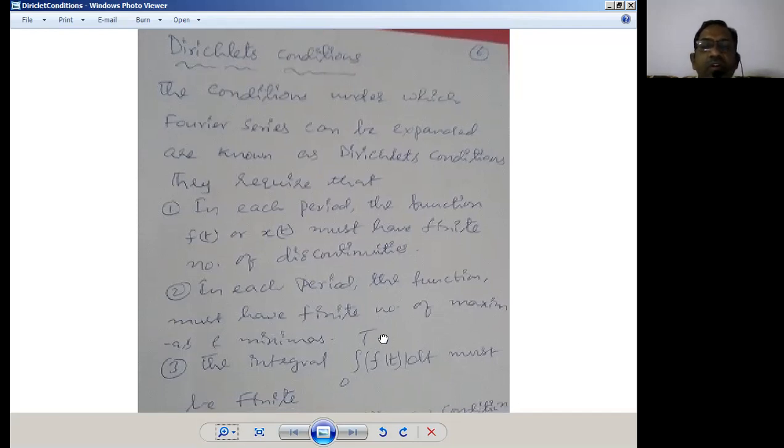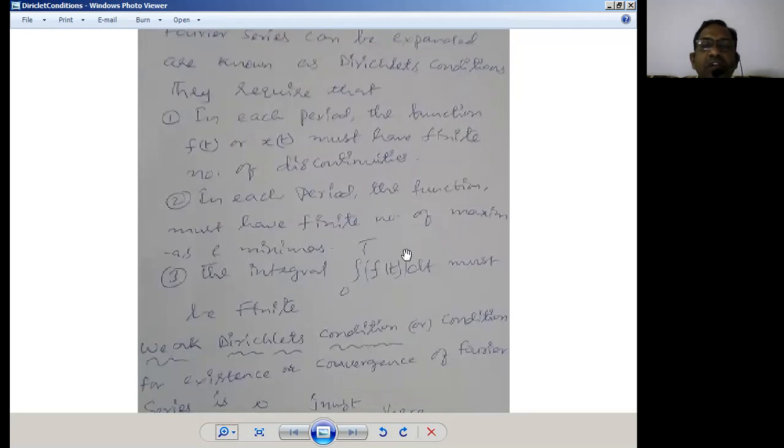The next point is that in each period, the function must have a finite number of maxima and minima. When you draw a sine wave, it has plus Vm and minus Vm: the positive side maximum voltage and the negative side maximum voltage. That is the V maxima and V minima. It should have a V maxima and V minima, and these should be uniform throughout the waveform. That is what is called maxima and minima.